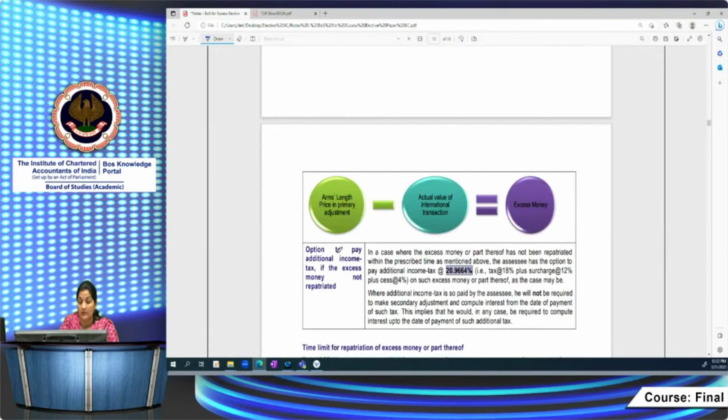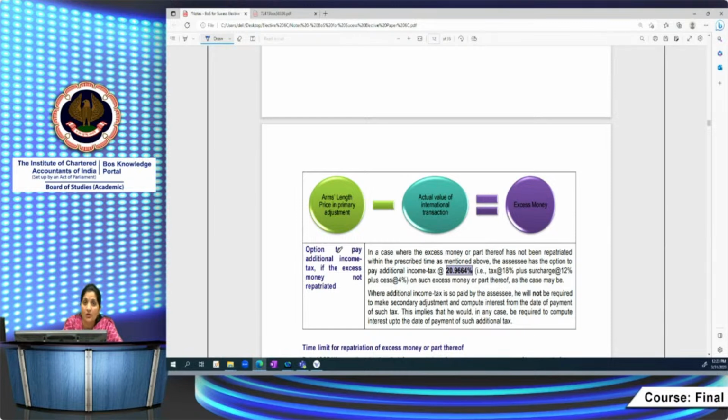So what is the other option? It is basically noticed that the Indian entities are not able to repatriate that amount from the outside entities, the AEs. So for that purpose, the government has given an option to the assessee. If you are not able to repatriate the amount and do not want to make the secondary adjustment, you have the option to pay additional income tax on the excess money portion. If you are paying the tax, you are free. Then you need not make any kind of secondary adjustment in your books of accounts. Just pay that amount to us and you are free from making any secondary adjustment. So that option is also given.